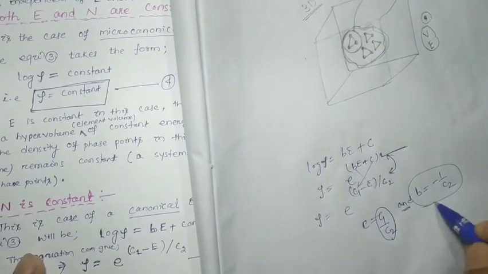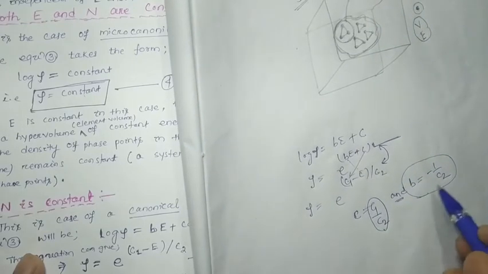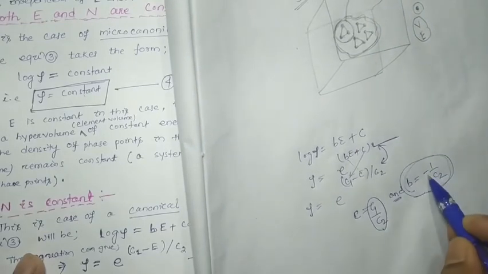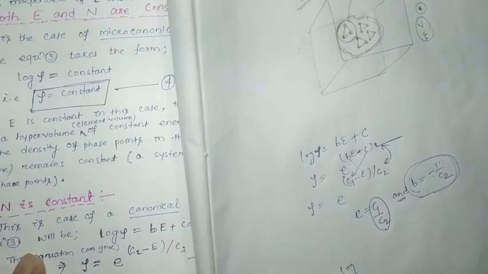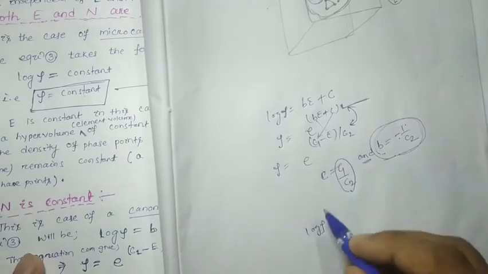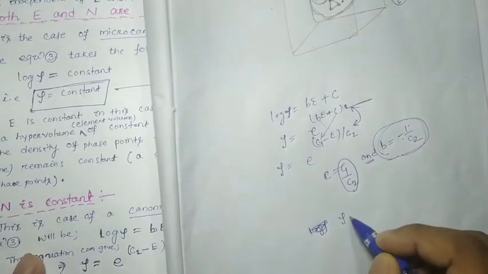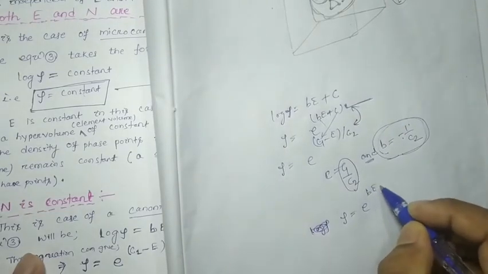Okay, so if I put b equal to minus 1 by c2, see here log rho, so you are thinking that rho should be e to the power b e plus c.